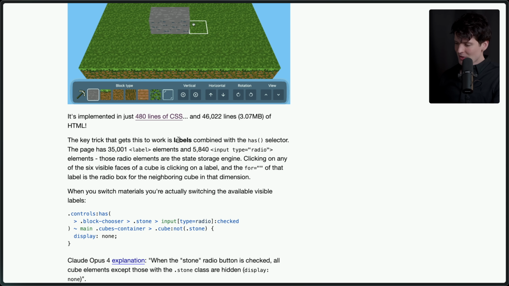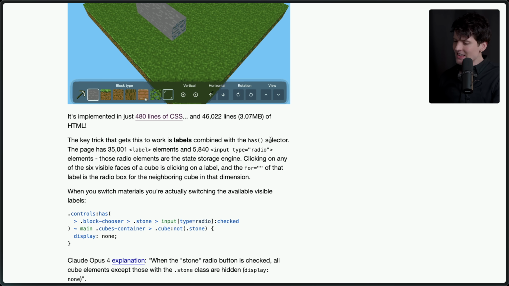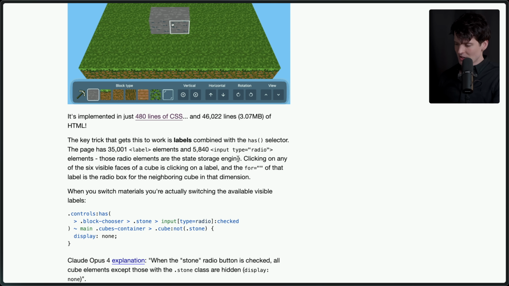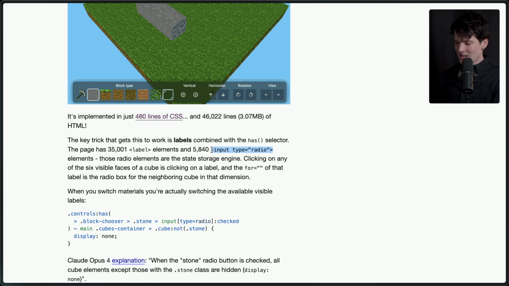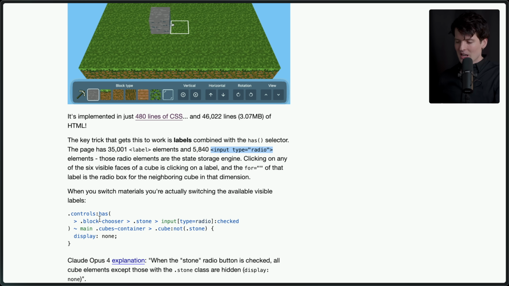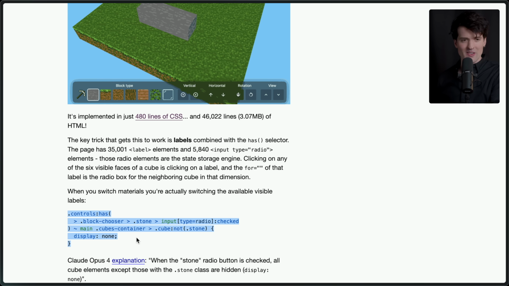The key trick to get this to work is labels, combined with the has selector. Since the page has 35,000 label elements and 5,840 input type radio elements, those radio elements are the state storage engine. That's actually really clever because inputs have a state, and that state is accessible in CSS because you use it to apply different styles. So when you click something, you are toggling a radio on and off, and that radio toggle has a value that can be used to determine what happens.